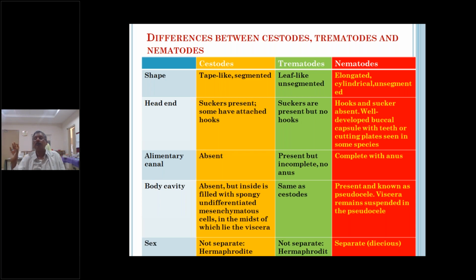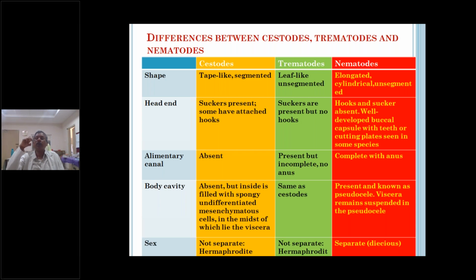No hooks, no suckers; there is a buccal capsule. The mouth parts are well developed in nematoda, with teeth, cutting plates, etc. present in some species, for example Ancylostoma, Strongyloides and Ascaris lumbricoides. Why? Because through this oral part, it attaches to the small intestine and takes blood from the small intestine of the human host. That is why there is a developed buccal capsule.